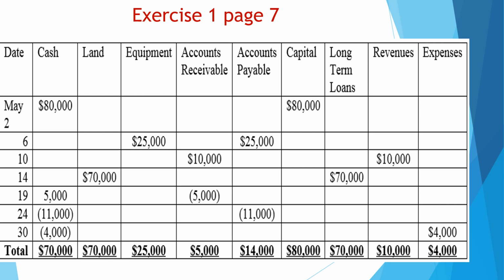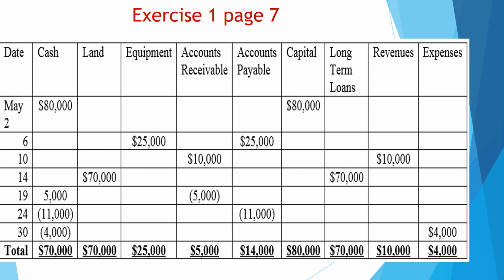May 10. Performed services on credit totaling 10,000. When we perform a service, we know that the services are revenues and we have to record these revenues whether the transaction is cash or on account. Here the transaction is on account. So we have to record revenues as 10,000, and we do know that when we perform a service for a credit customer, we use accounts receivable. So the second account that increases here is accounts receivable.